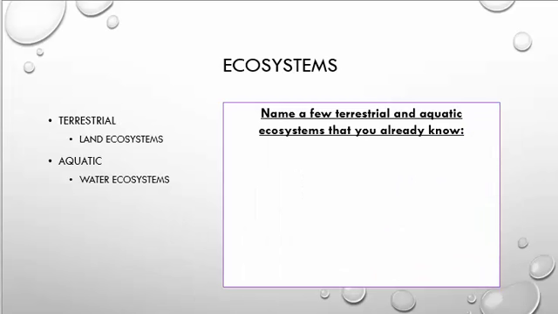Ecosystems can be divided into two big groups. So they're either land ecosystems or water ecosystems. Now think about where you live. Would that be considered a land or water? What type of ecosystem is that? I live in a desert one. Name a few right here that you already know. Good. We're going to discuss this in the next video.